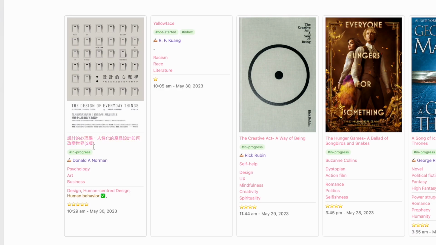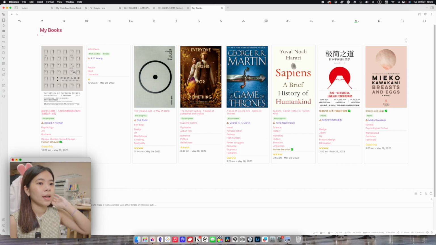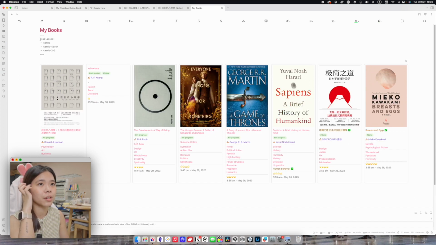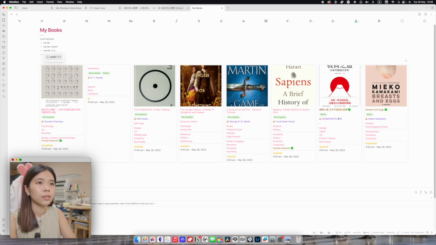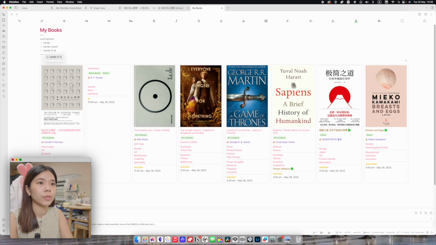So this is the title, this is the status, this is the author, and these are the genres, the tags, my rating, and the date last modified. Setting this up is semi-tedious, so I would just follow a guide instead of trying to figure this out on your own. And to show this little gallery view, you also have to insert this little thing here at the very top of your page so that it will show, and you can also change this to show different aspect ratios of your cards. So 1 times 1, 2 times 3.